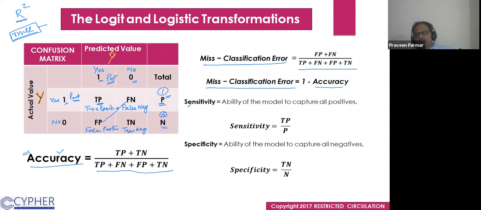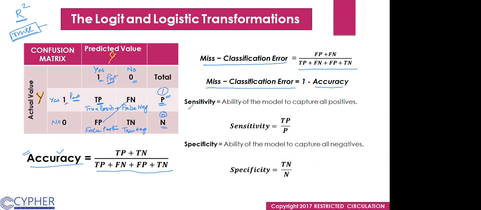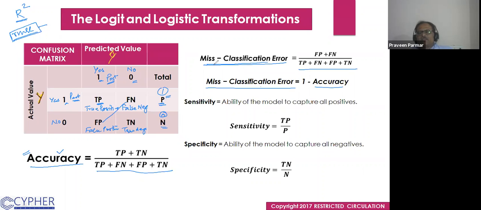Then we also see classification error. Can you once again repeat? It is the misclassification error, not classification. Misclassification error is the opposite of accuracy. In accuracy, you are adding TP plus TN divided by total. In the misclassification error, you are adding FP plus FN divided by total.